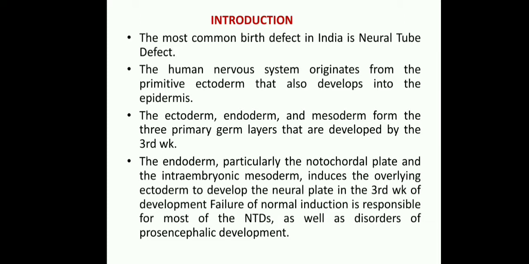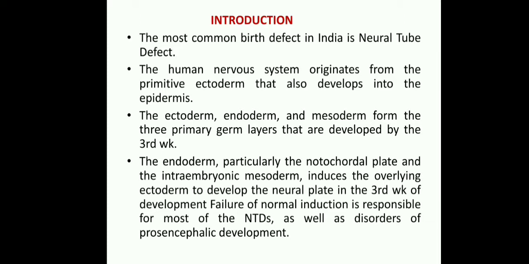The ectoderm, particularly the notochordal plate and the intraembryonic mesoderm, induce the overlying ectoderm to develop the neural plate in the third week of gestational age.